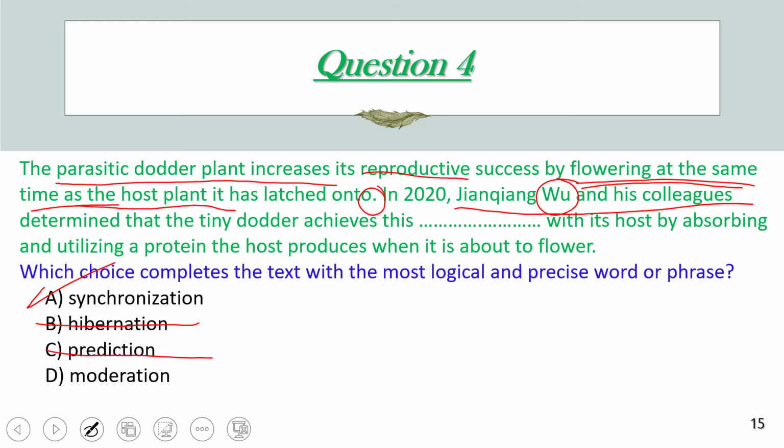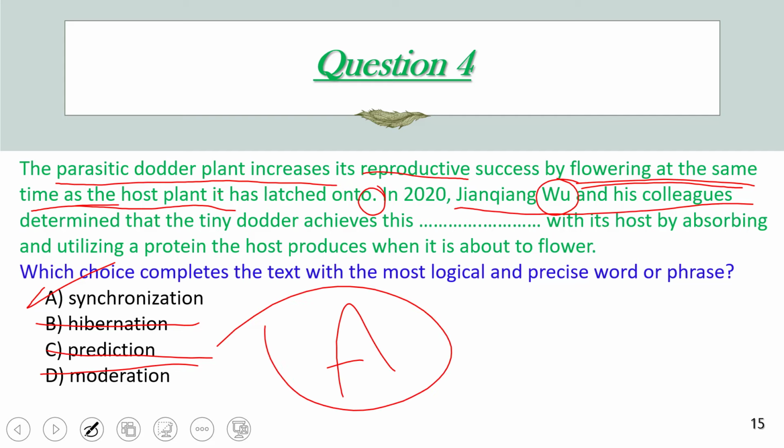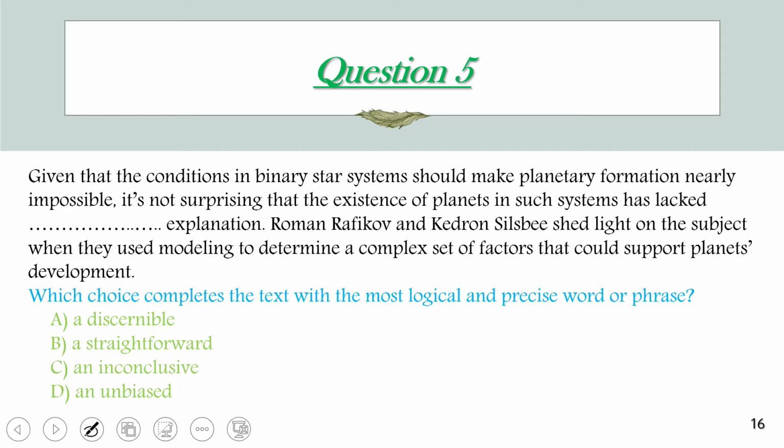Moderation means to reduce something. For sure it doesn't work here. The dodder plant and the host plant achieve this synchronization, as the parasitic plant achieves synchronization with its host by absorbing and utilizing protein that the host plant produces before flowering time. For sure this is not correct, so the answer choice is synchronization, which is letter A. Okay, we're going to move to question number 5.